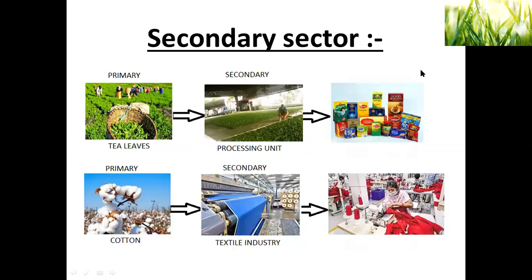Next, secondary sector. There are a few more examples which are shared. I share them in pictures so you will easily remember them. Tea leaves are taken to the processing unit, and finally from there they are made into packets, and those packets are sold. Cotton is taken to the textile industry where it is converted into cloth, and that cloth is further made into the clothes we use.